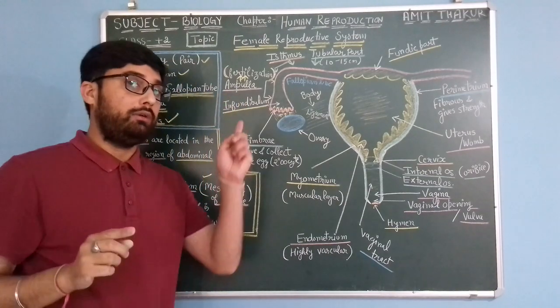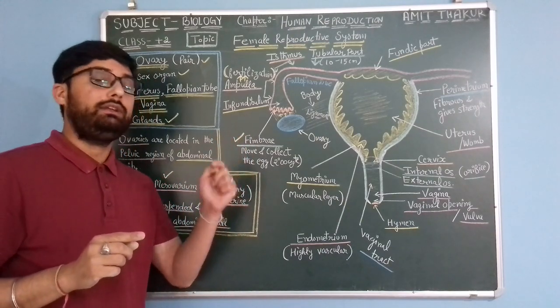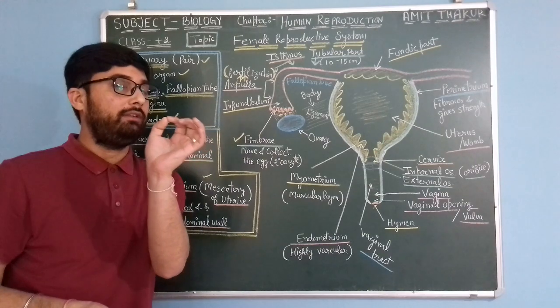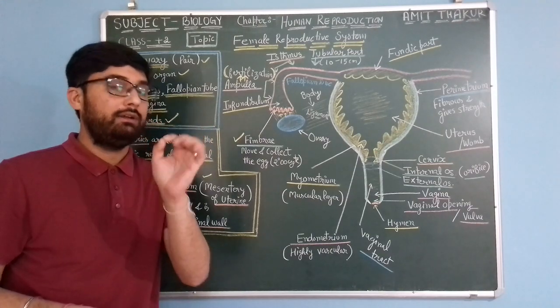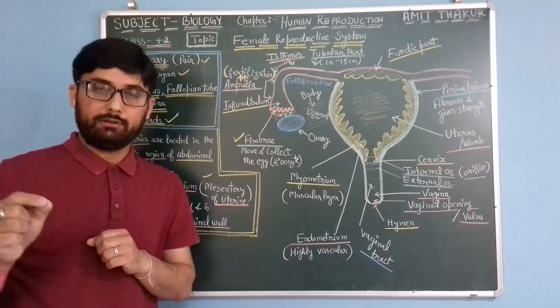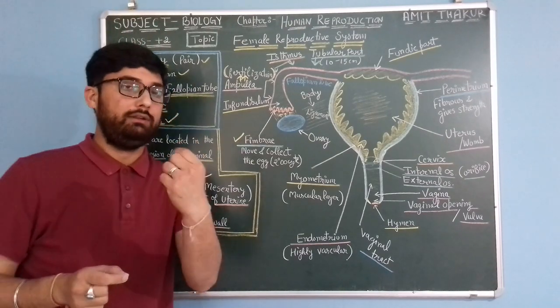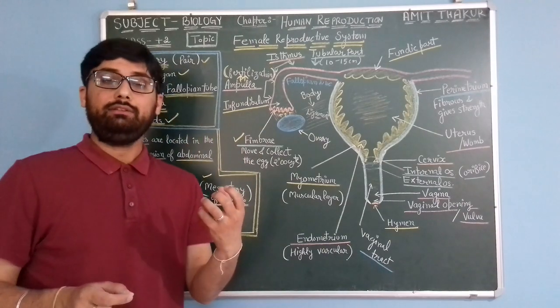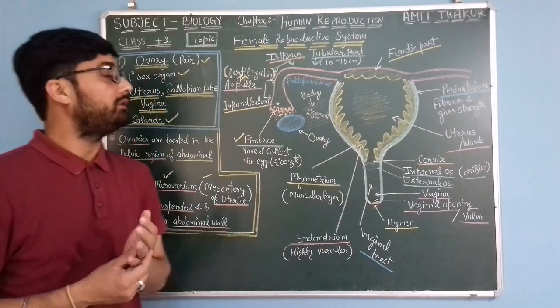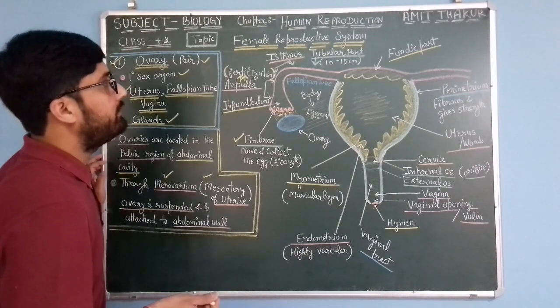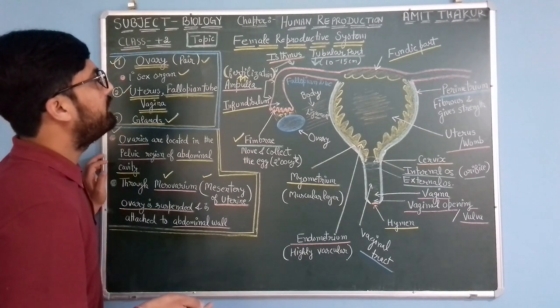Do remember, we discussed the ampulla in the male reproductive system: it was a swollen part within the vas deferens duct, from which a gland originated, the seminal vesicles.